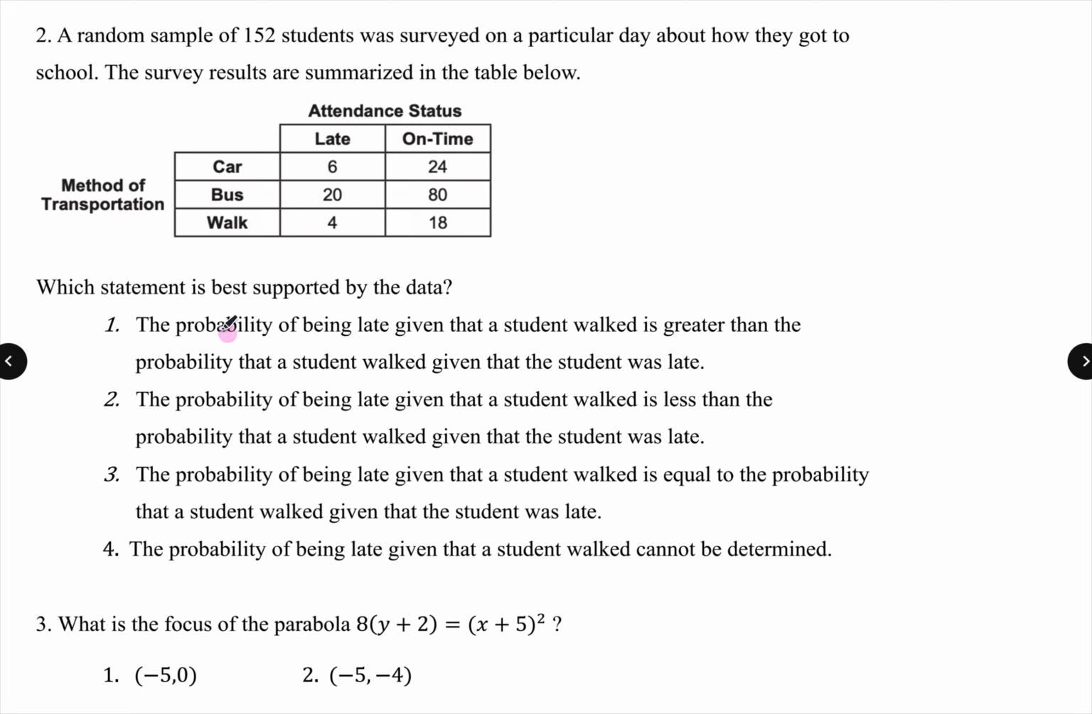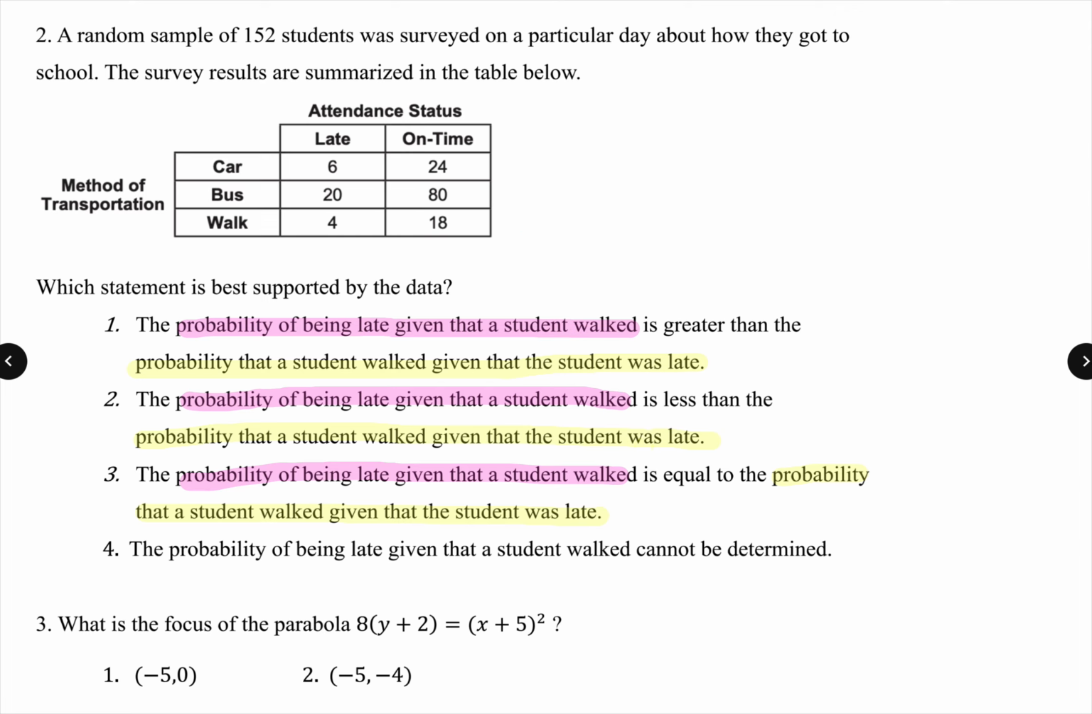They want to see the probability of being late given that the student walked, and also the probability that a student walked given that the student was late. They do it over and over again. Probability of being late given the student walked. If you just read it, you're going to see that they're asking you the same thing over and over again, and you just have to compare.